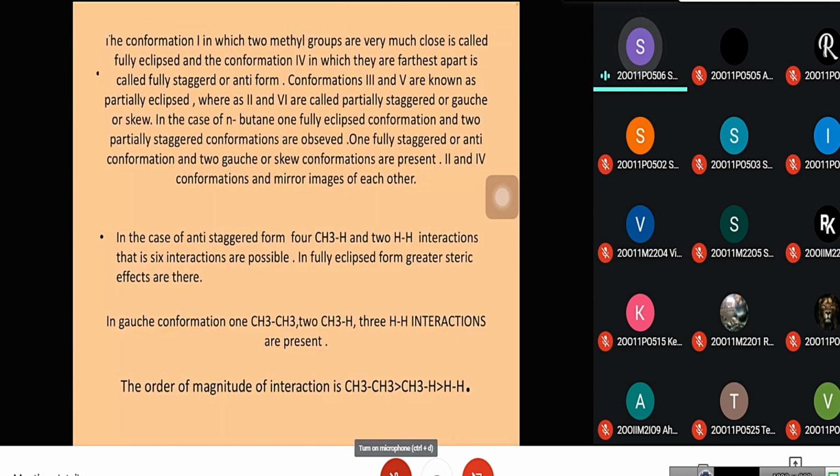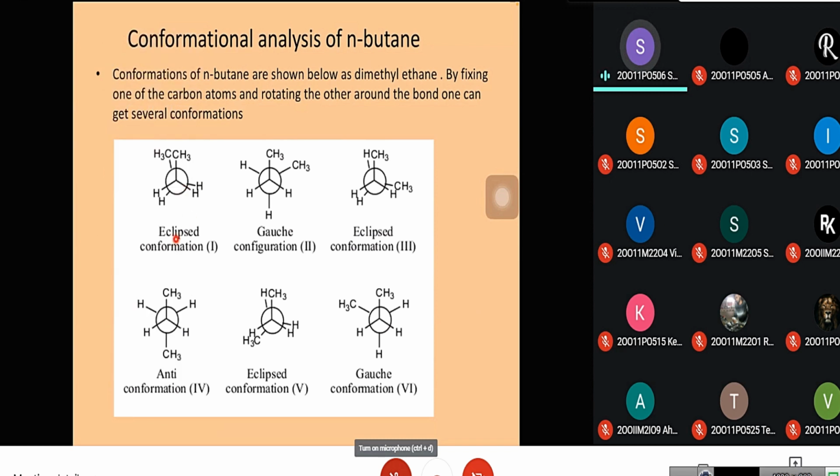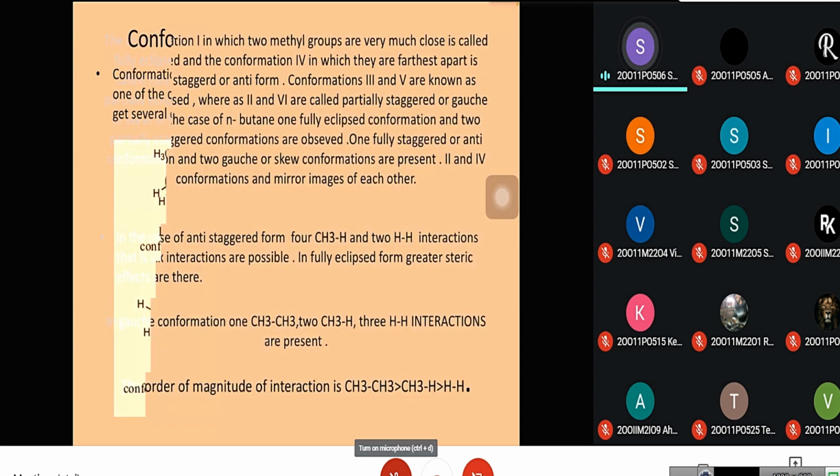Conformation 1, in which two methyl groups are very close, is called fully eclipsed, and conformation 4, in which they are farthest apart, is called fully staggered or anti form. Conformations 3 and 5 are known as partially eclipsed, whereas conformations 2 and 6 are partially staggered, or gauche or skew form.